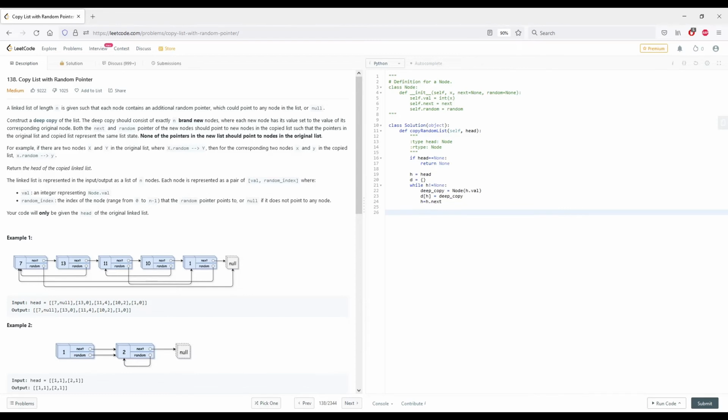Cool. Now that we have those mappings of the original copy to the deep copy,